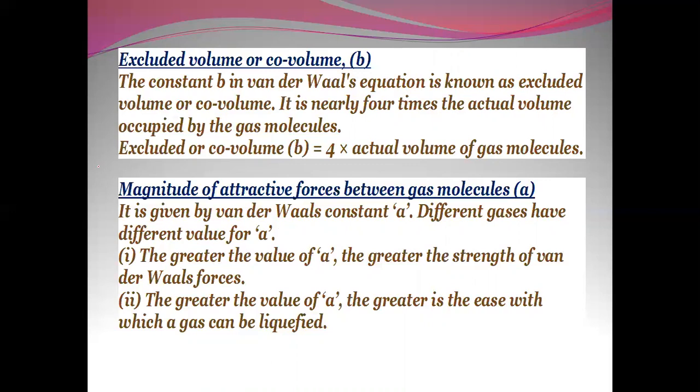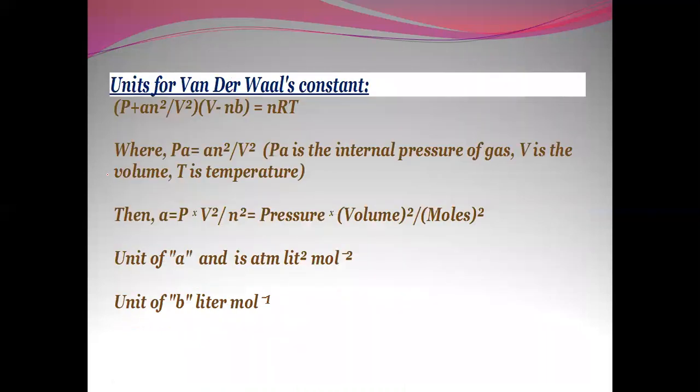The units of the van der Waals constant: for a, atmosphere liter squared per mole squared, and for b, liter per mole.